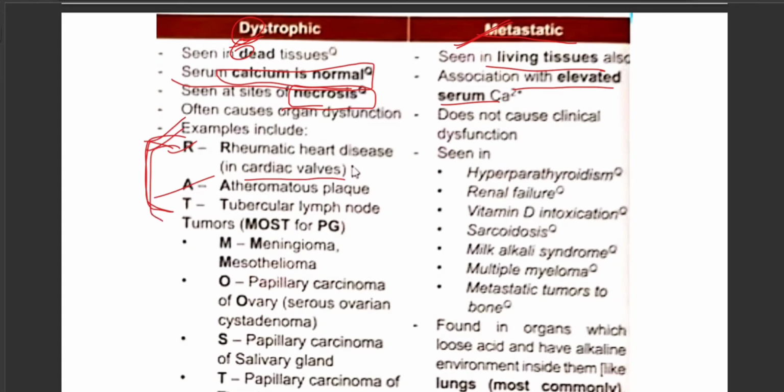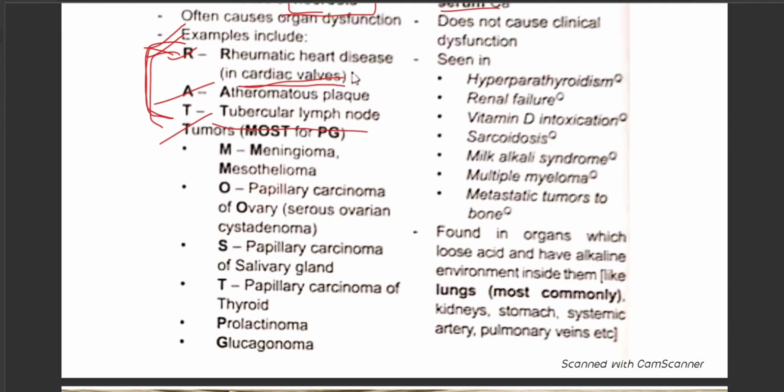So what does RAT stand for? R is for rheumatic heart disease in cardiac valves. A stands for atheromatous plaques and T stands for tubercular lymph nodes. Tumors: the common standard mnemonic is MOST PG.